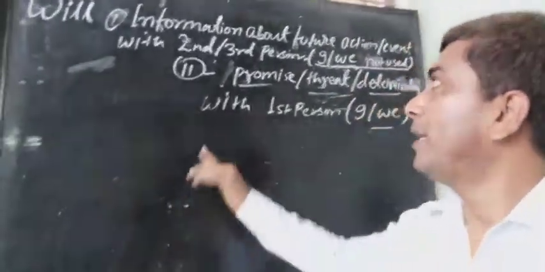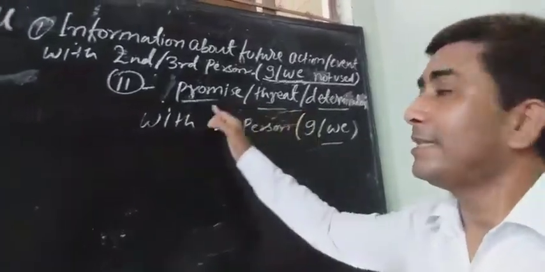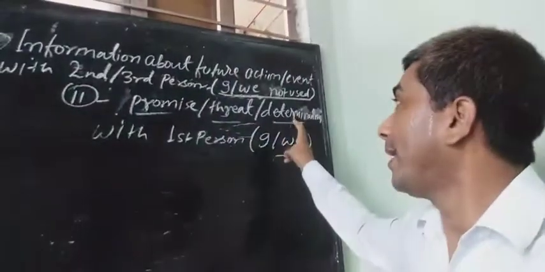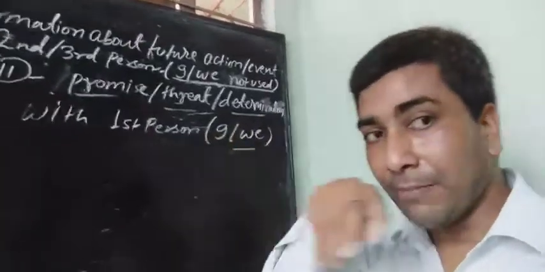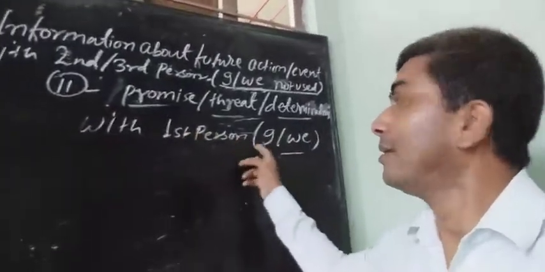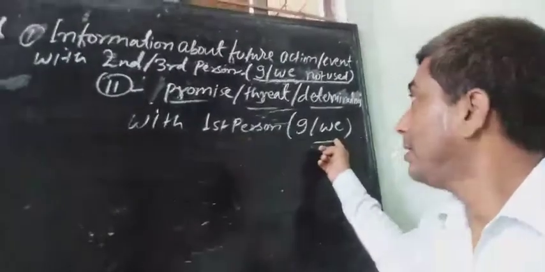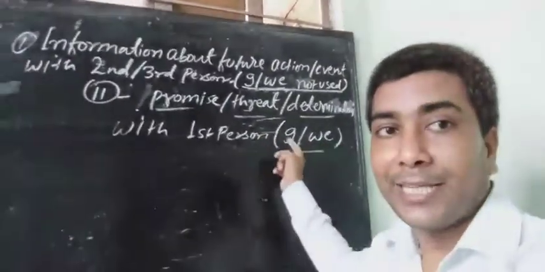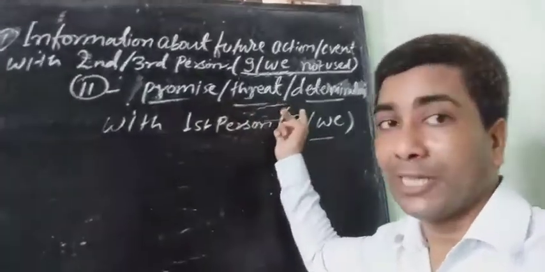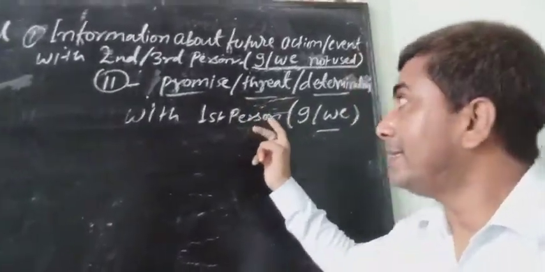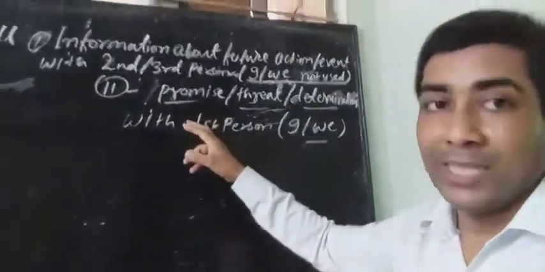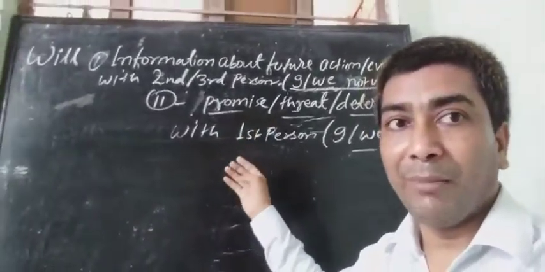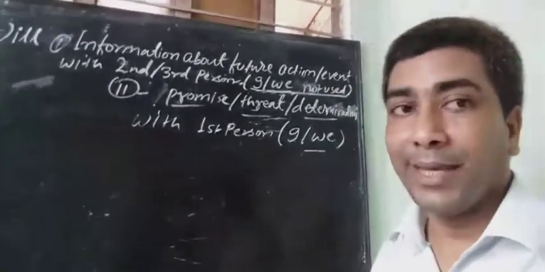Second use of will is when the sentence expresses promise, threat or determination, and the subject is first person, I, we. In that situation we use will, not shall. Use of shall will be wrong.